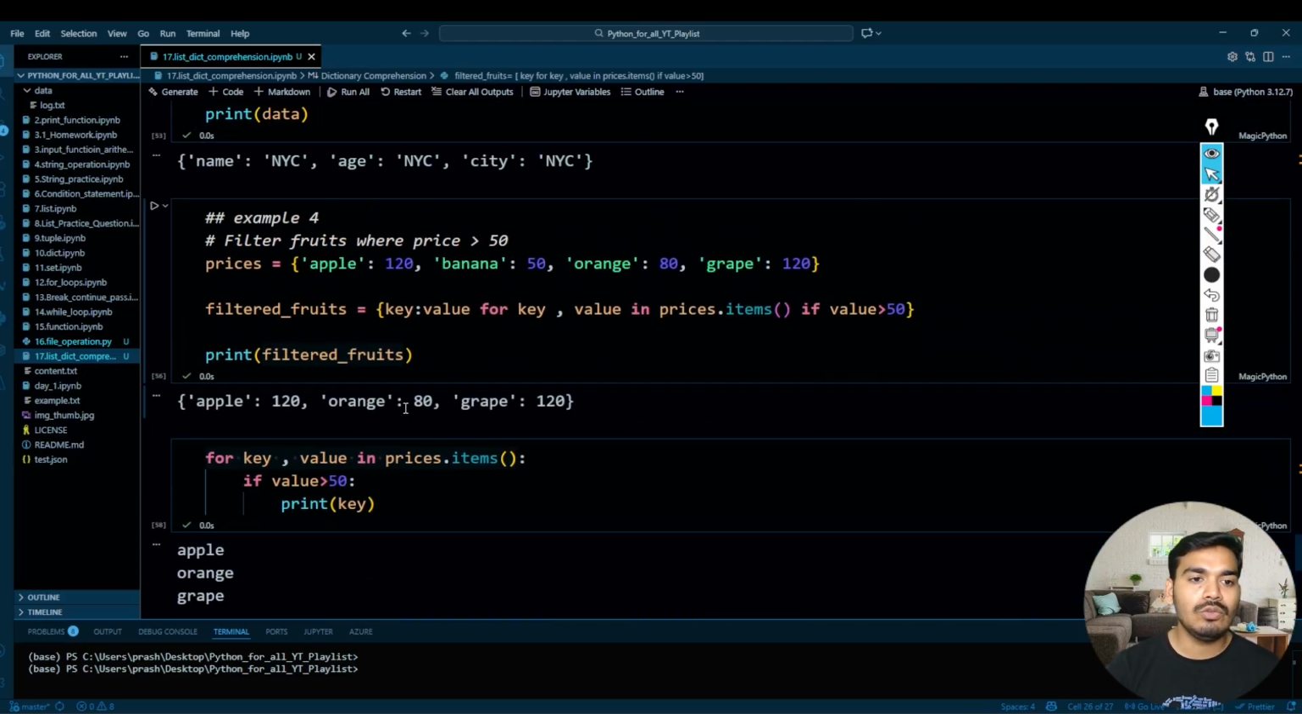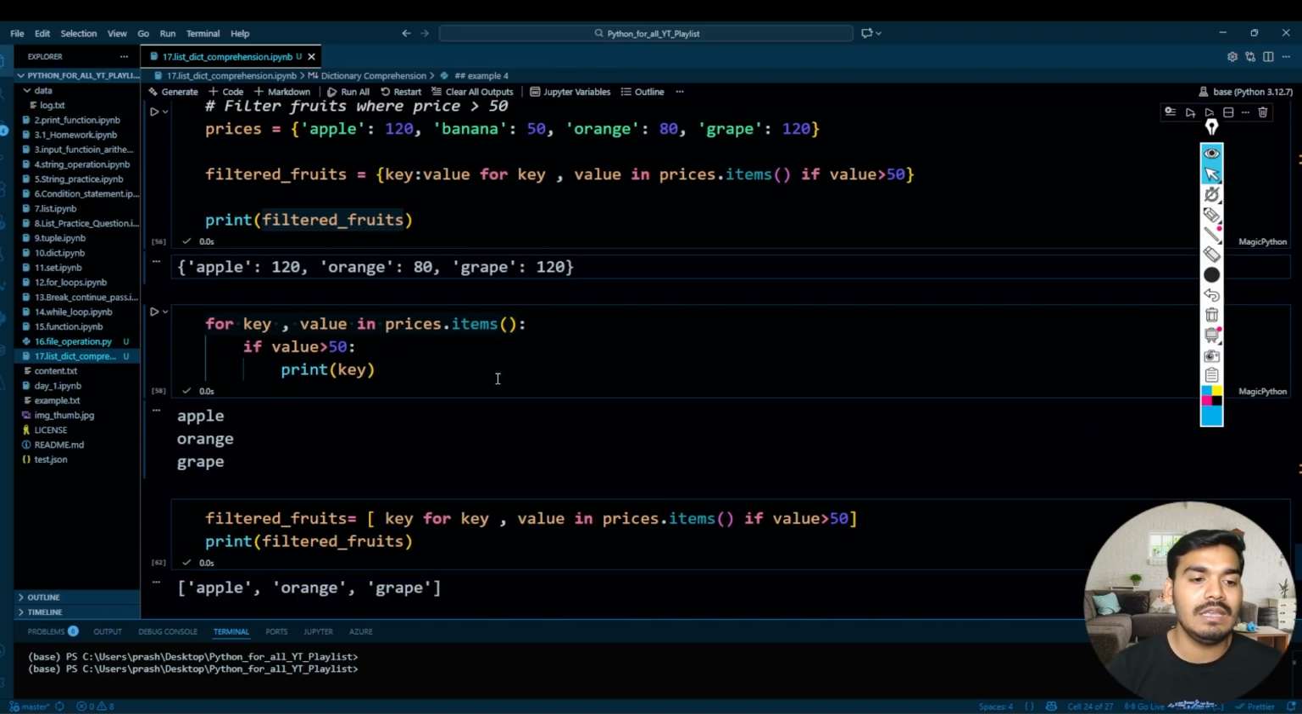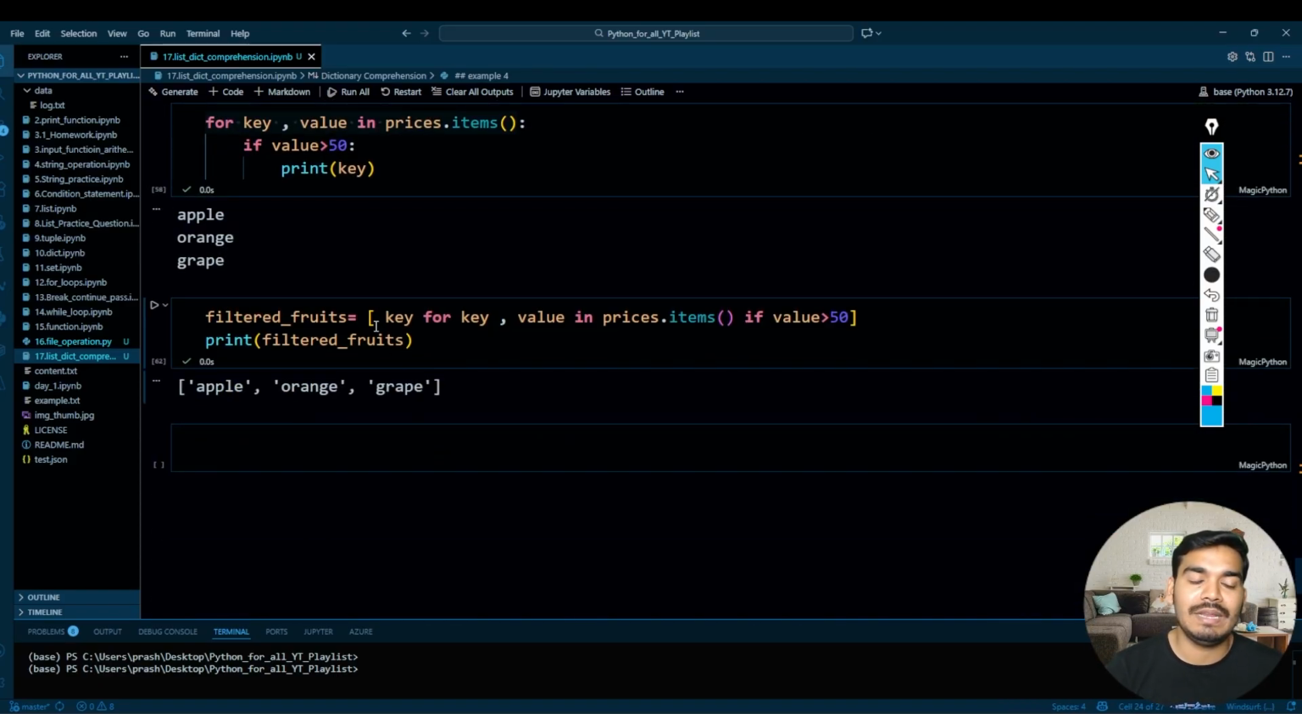Perfect. Over here, you can get both. When you use the dictionary comprehension, you can get the fruit's price and the fruit also where the value is greater than 50. But if you want only the fruit name where the value is greater than 50, then you can use the list comprehension for that.